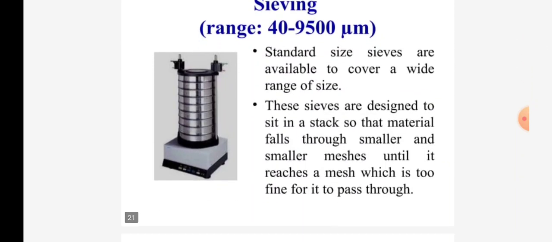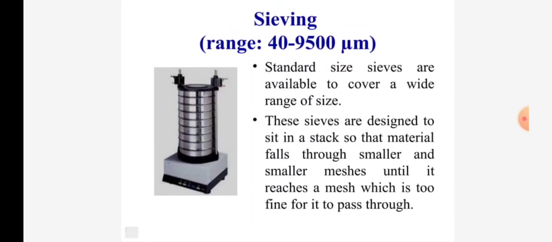Sieving range is 40 to 9500 micrometers. Standard size sieves are available to cover a wide range of sizes. These sieves are designed to sit in a stack so that the material falls through smaller and smaller meshes until it reaches a mesh which is too fine for it to pass through.